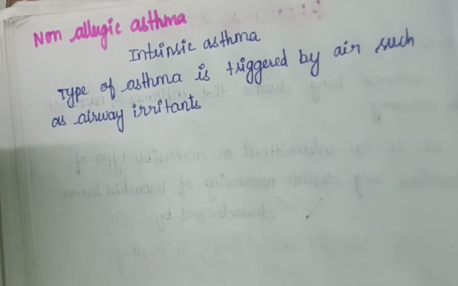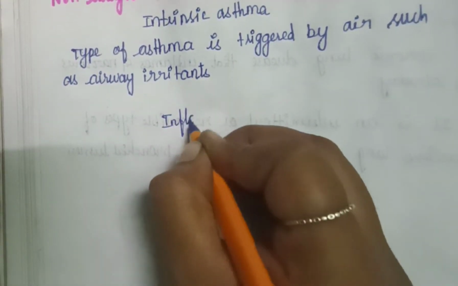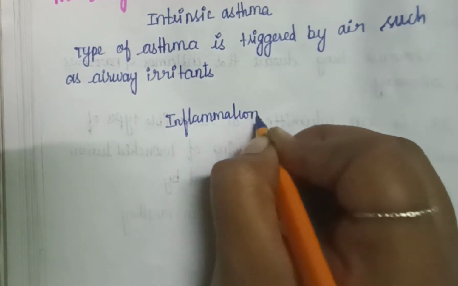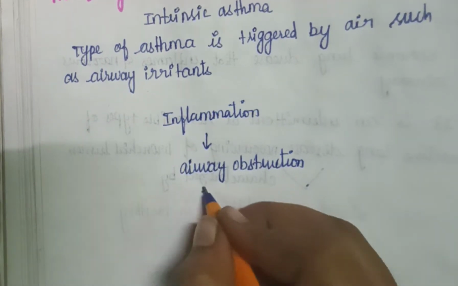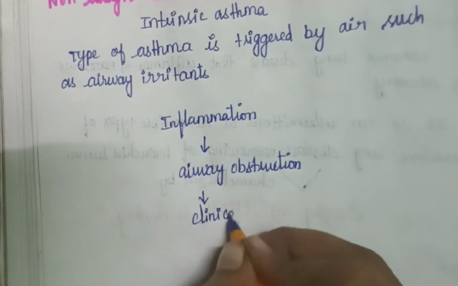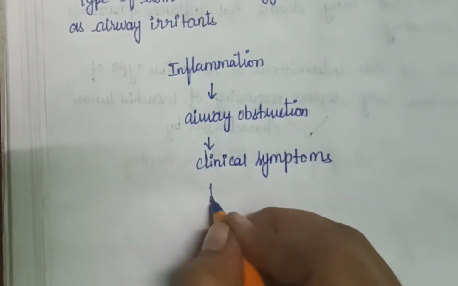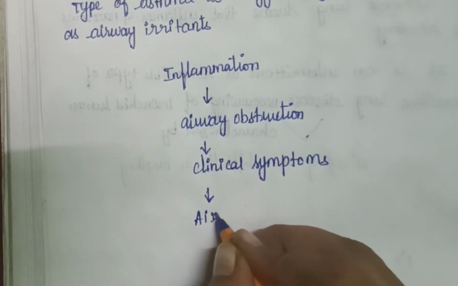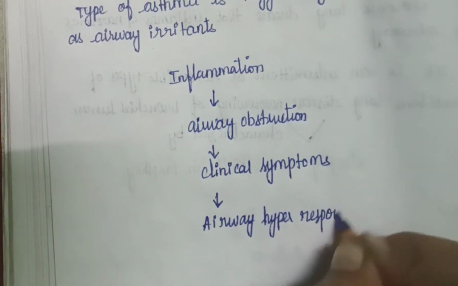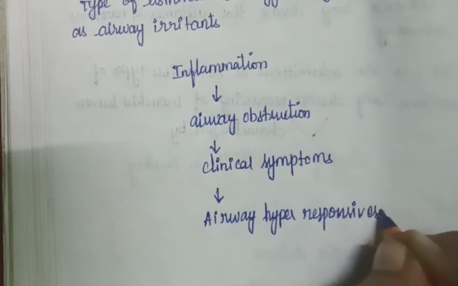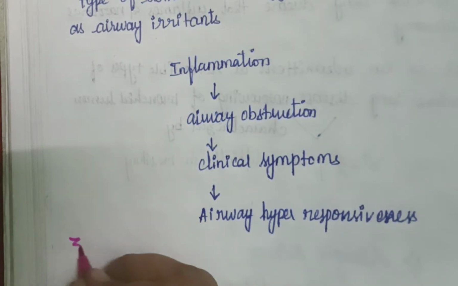Here inflammation will occur, and inflammation leads to airway obstruction. Due to airway obstruction, clinical symptoms will occur, and this causes airway hyperresponsiveness. So this is about non-allergic asthma.